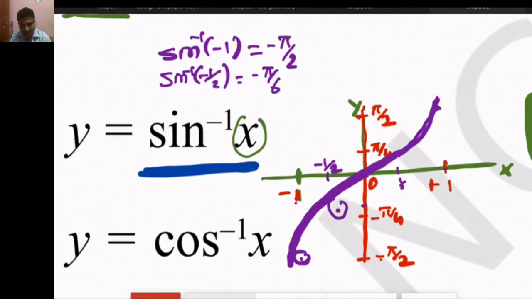Please, students, listen very carefully and clearly. You have to make the graph of all functions. Try it. It will be helpful for our next chapters: differentiation, increasing and decreasing functions, application of derivatives, and area bounded by two functions.